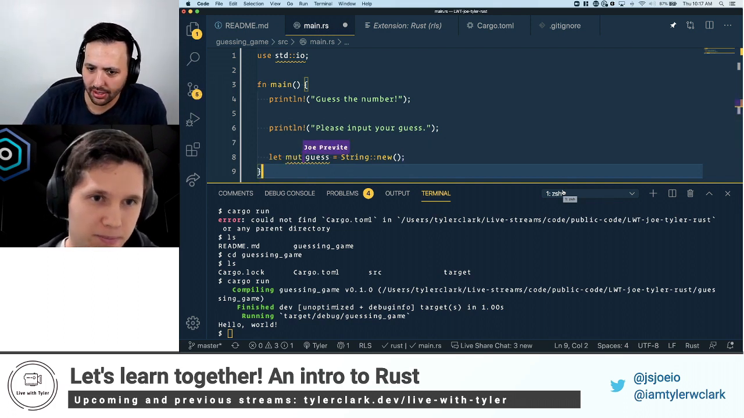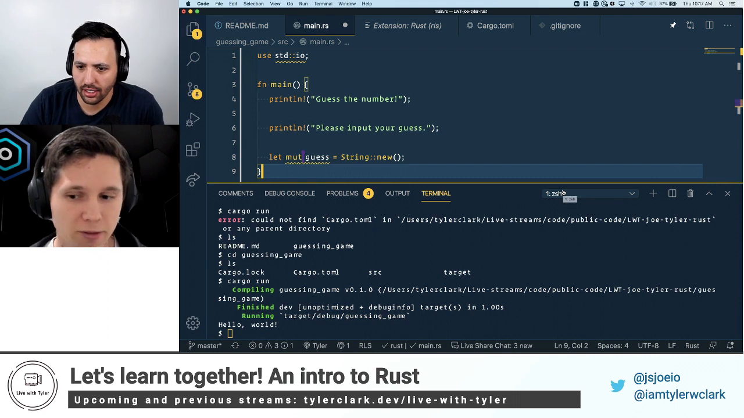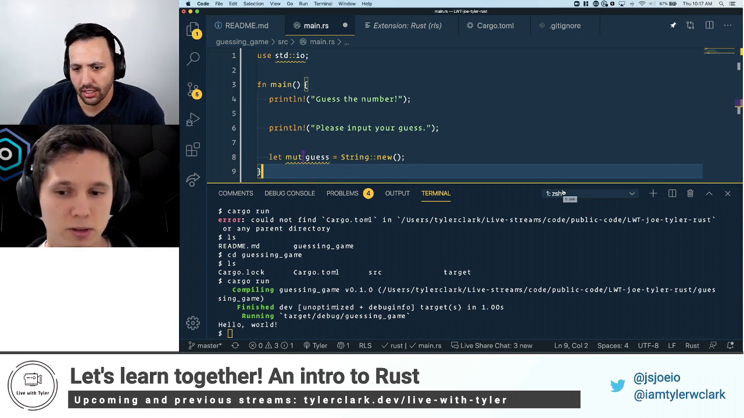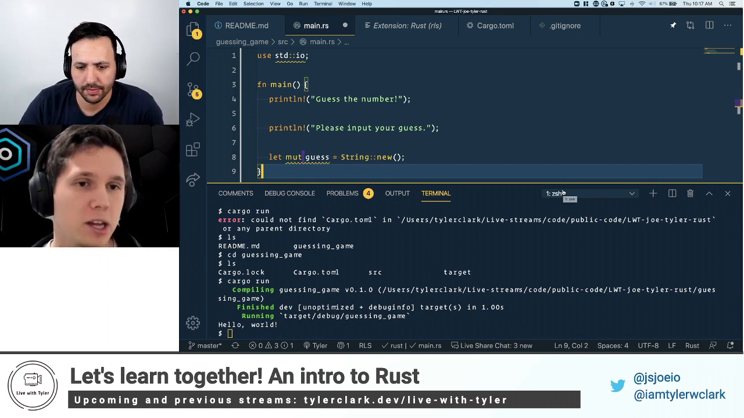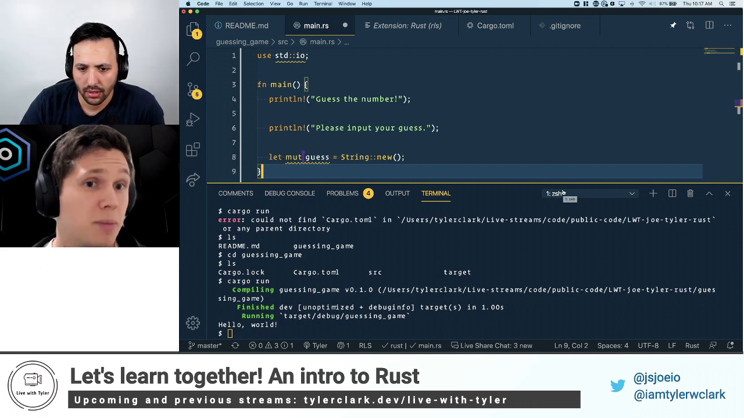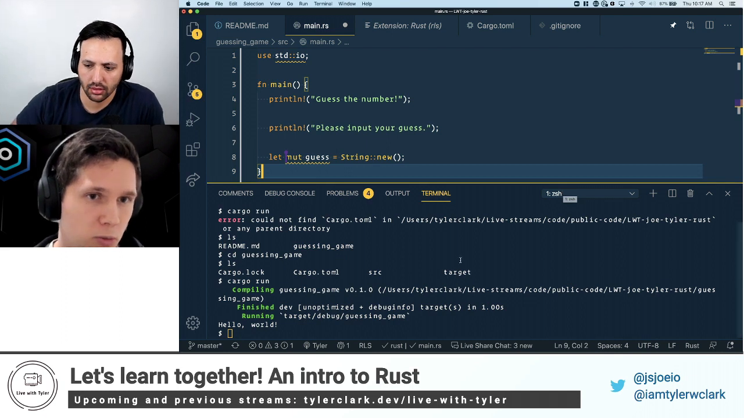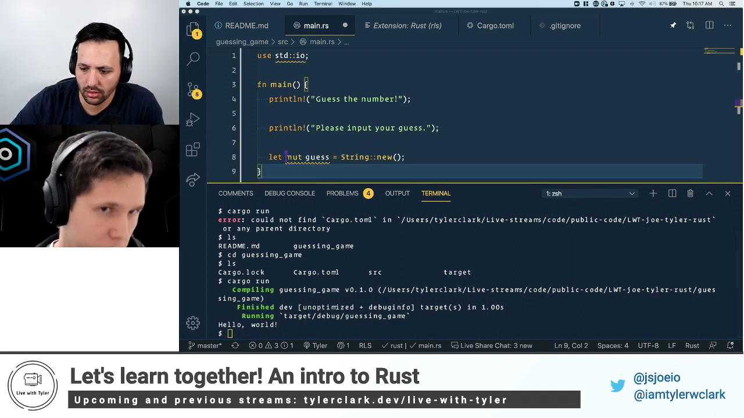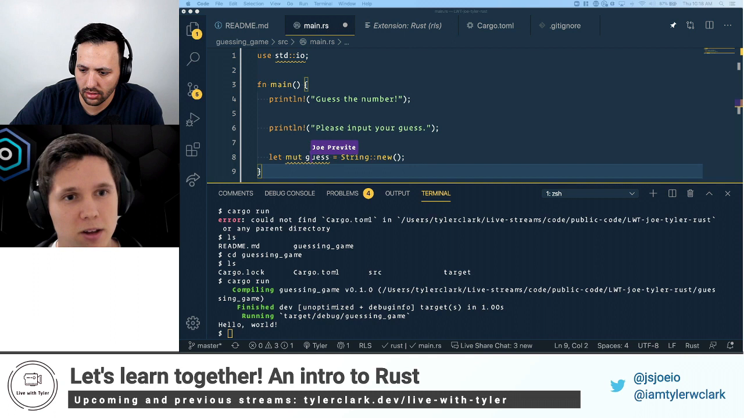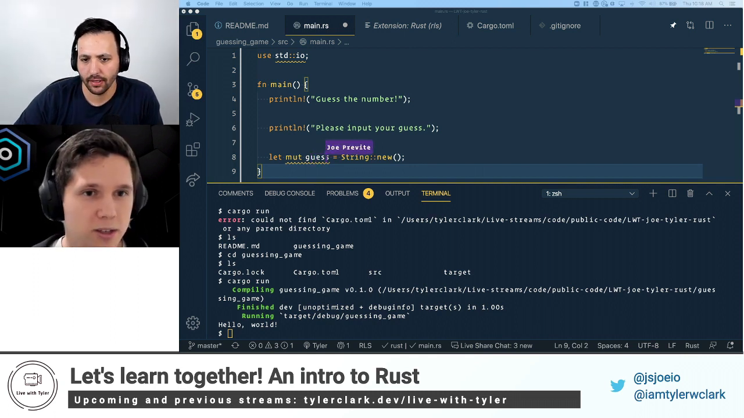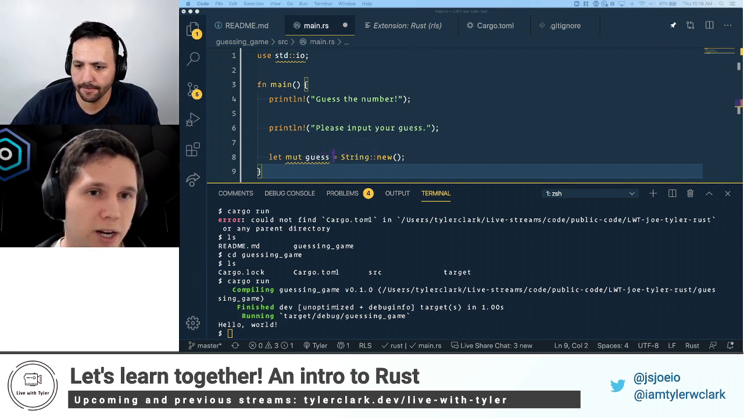Let, mut, and guess. Everything by default, like all variable declarations, is immutable by default. So using this mut keyword essentially says, hey, this is mutable.